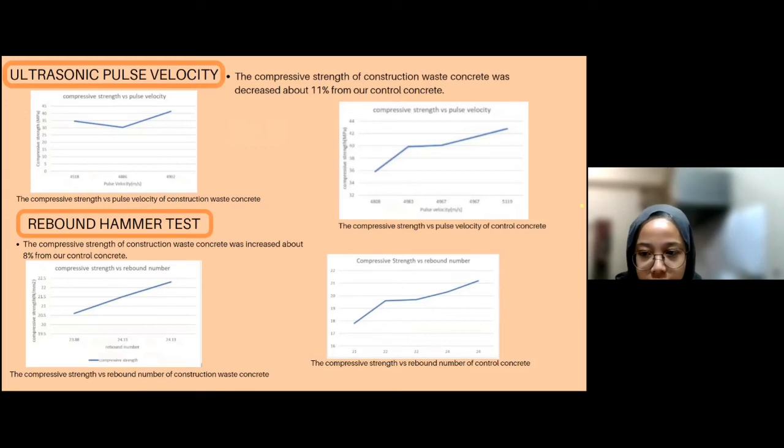I will explain about UPV. UPV is used to check the quality of concrete, also defects. As you can see here, the compressive strength of the construction waste concrete decreased about 11% from our control concrete. This is due to the low density of construction waste concrete.